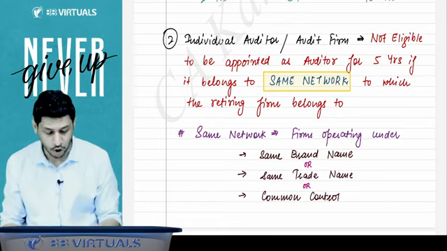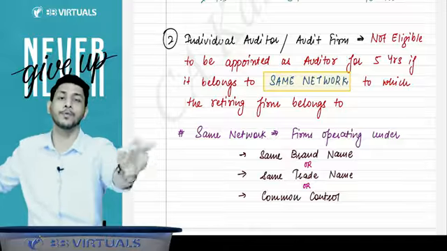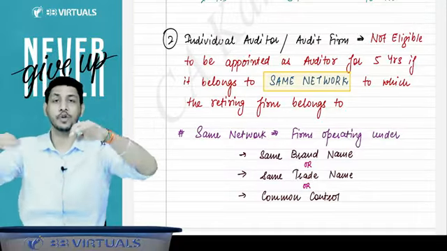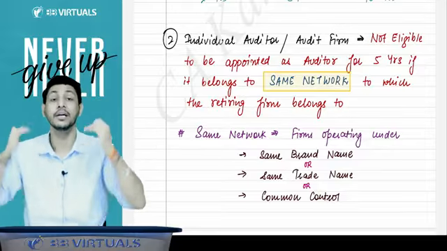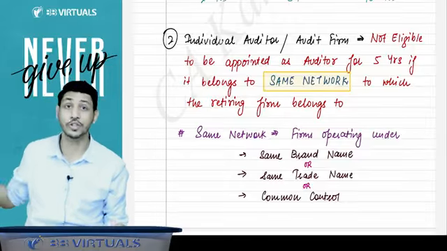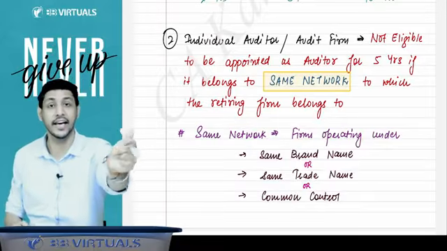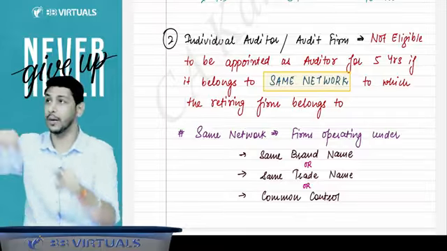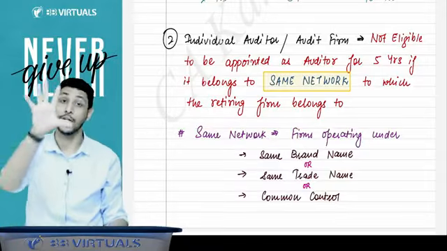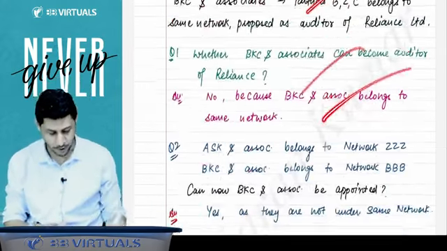Suppose the retiring firm and the new proposed auditor both belong to the same network. What is the same network? Firms operating under the same brand name, same trade name, same control are considered as working under the same network. Suppose Deloitte and KK and Associates are under the same network, and Deloitte is retired from Reliance. Then KK and Associates will also not be able to be appointed as auditor in Reliance. They will not be eligible for 5 years and will also be disqualified. I have given you an example on this also.